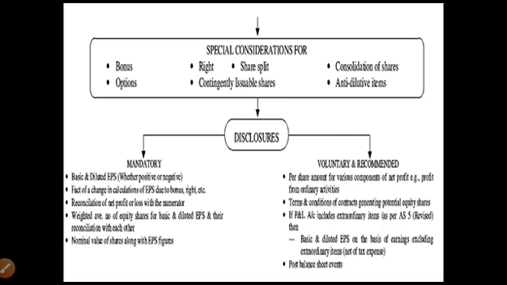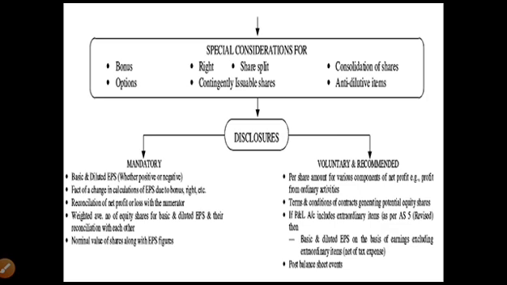Now there are some voluntary and recommended disclosures. It is not compulsory. For example, per share amount of various components of net profit, that is profit from ordinary activity, can be disclosed separately on a voluntary or recommended basis. Terms and conditions of the contracts generating potential equity shares can be disclosed.